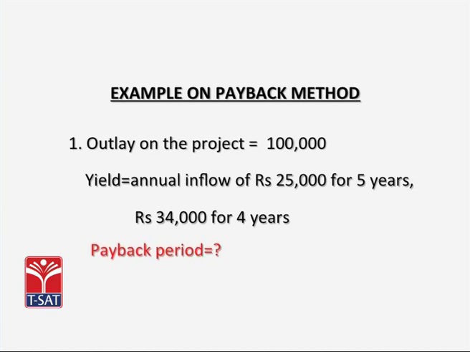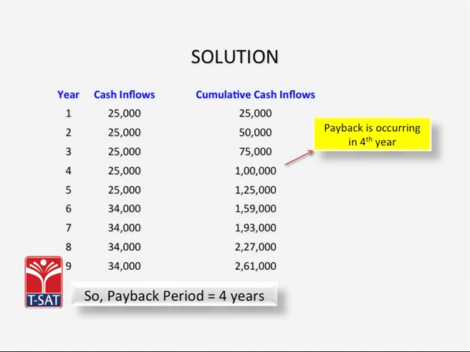Now, if you take an example on the payback method, the outflow on a particular project is estimated at 1 lakh rupees and the yield is 25,000 for 5 years and thereafter 34,000 for 4 years. What would be the payback period? Obviously, the payback period would be 4 years because your investment is coming back in the 4th year.